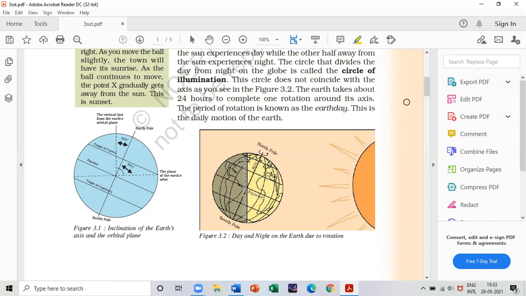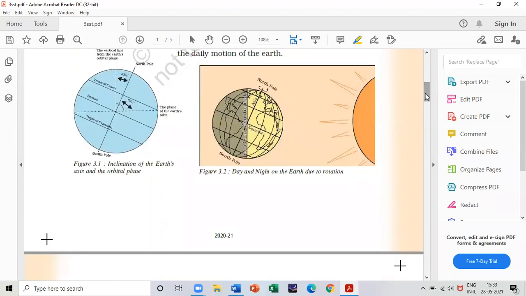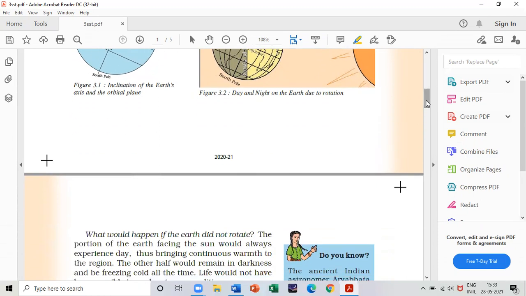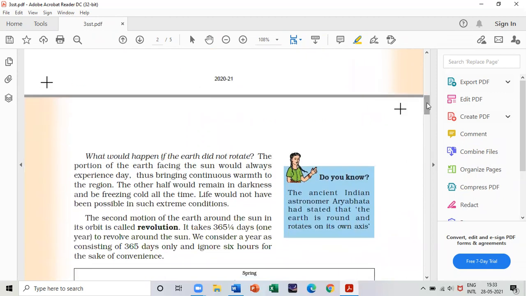This is the basic answer to the question on day and night on the earth due to rotation. Make sure you learn the picture also, because in the question you can get the picture and you have to write the explanation, that is, what you see in the picture.